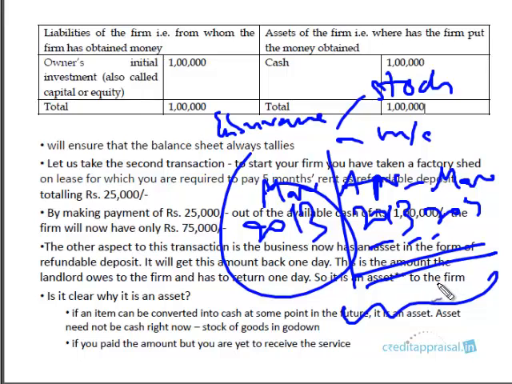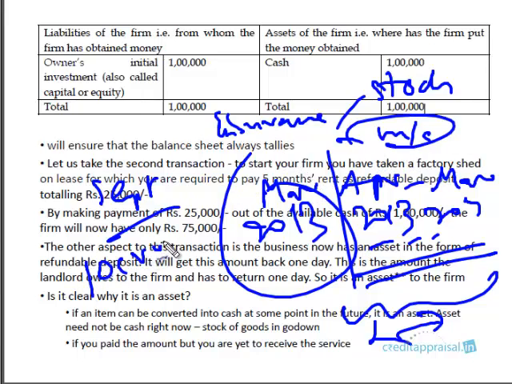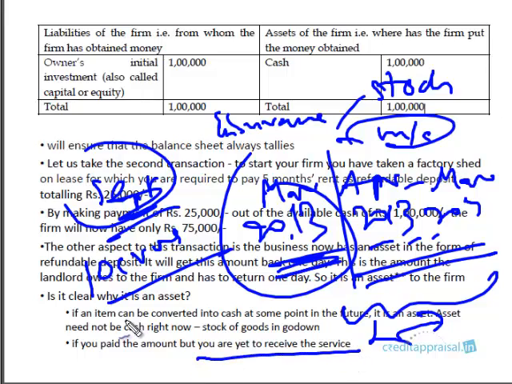So it is an asset because you will receive the service in the future for which you need not pay then. For example, the machinery has broken down somewhere in September. The insurance company is liable to reimburse you, say 10 crores. You need not pay any premium then, because you already paid in March itself. So you'll be receiving the service of the insurance company in September, and you need not make any payment because you already made the payment. So as of March 2013, this is an asset to you because you already paid the amount and are yet to receive the service. So an asset can be in two ways.